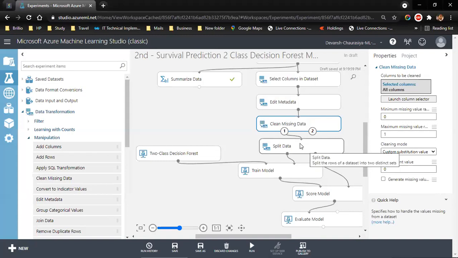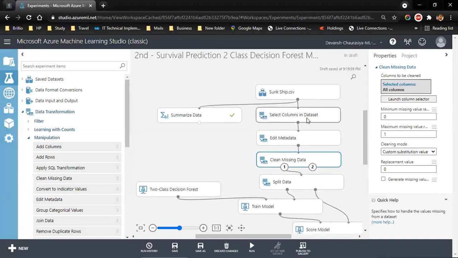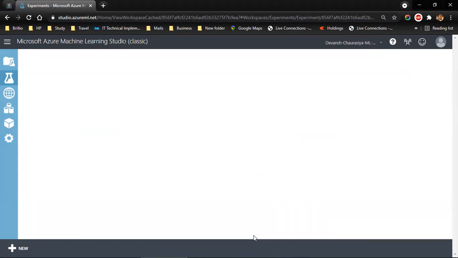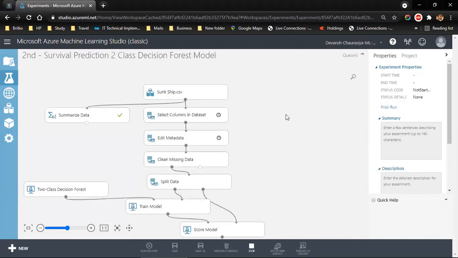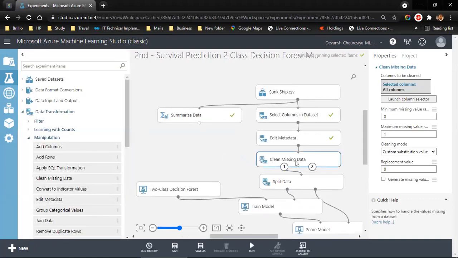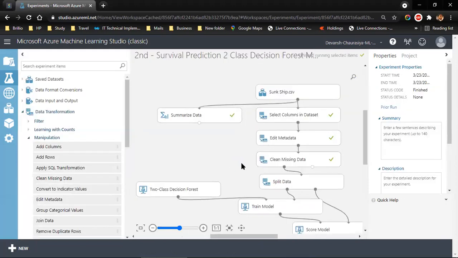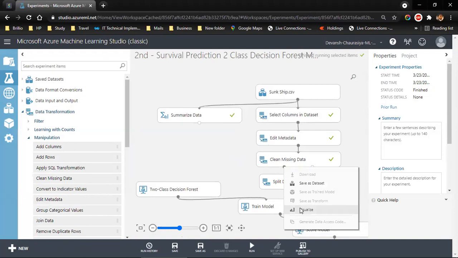Now, as we have connected, we need to run it. So run selected. It'll take a little while. Then clean missing data, I'm going to run this. It will run only this module. Okay. Now let's take a look at the data.